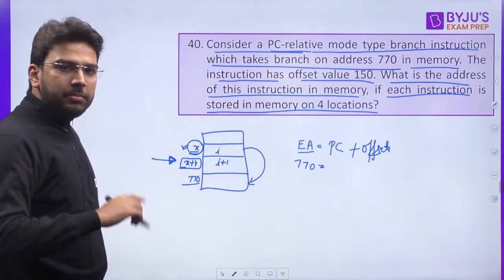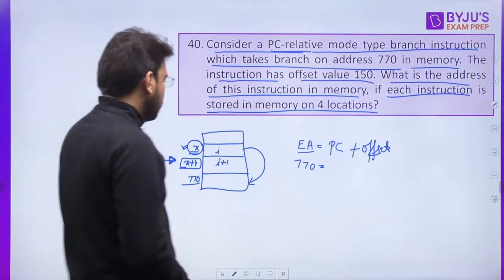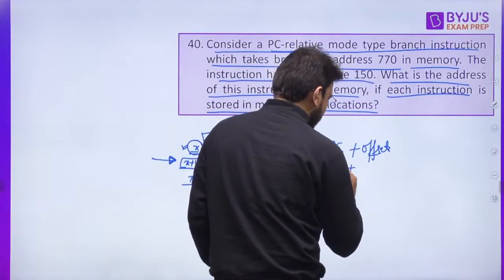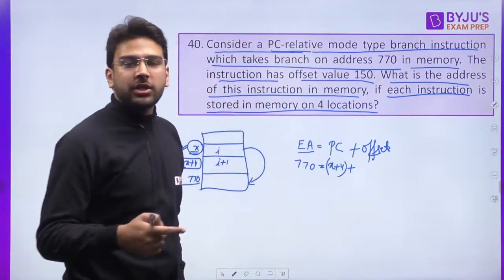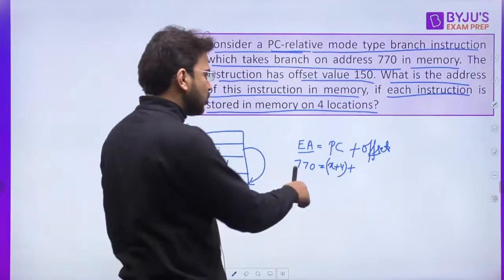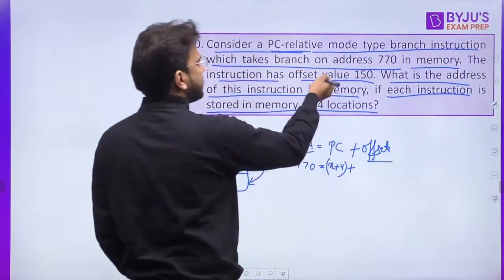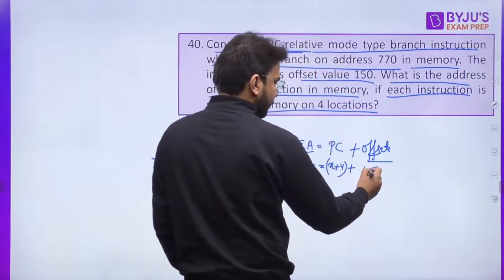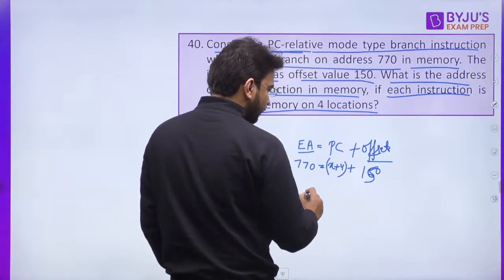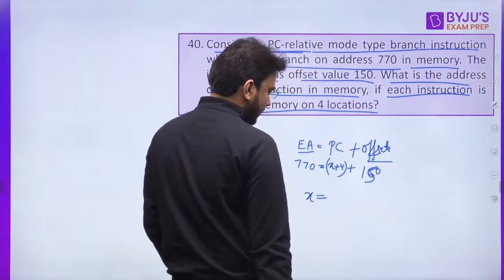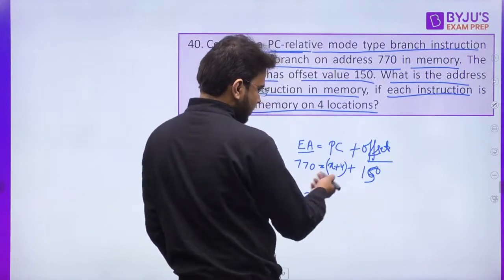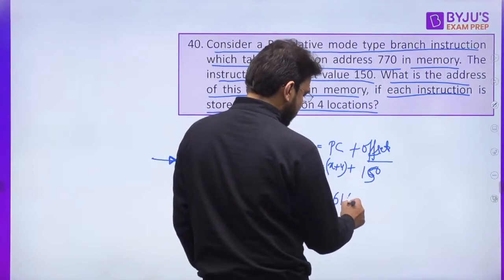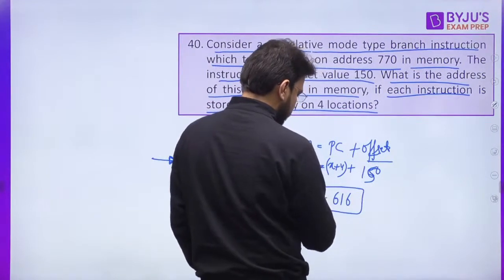Because PC stores the address of the next instruction to be executed. What is offset? Offset is also given to you, that is 150. Now if you solve it, you will be getting the value X as 770 minus 154, and that will give you 616 as the answer.